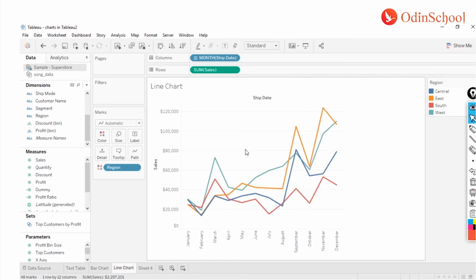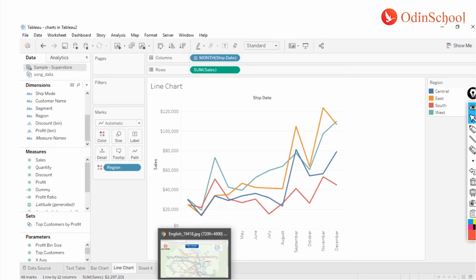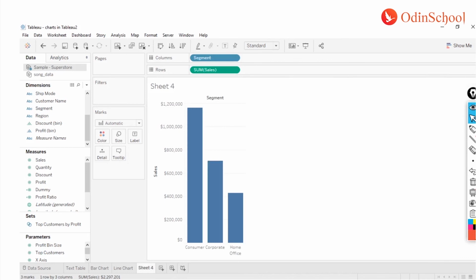Now again, as I was mentioning, there is a lot of formatting that we can do for this one to make it look much better. But for now I'm just going to introduce you to this level of line chart so that you do not get bombarded with a lot of information. All right, so let's move to our next chart.